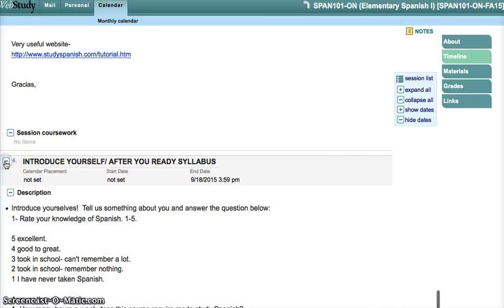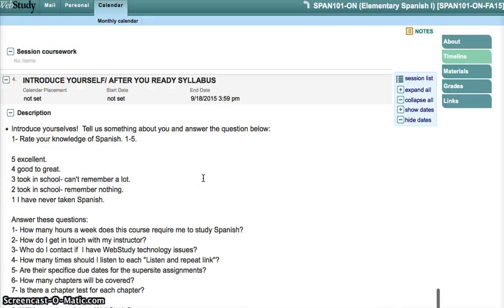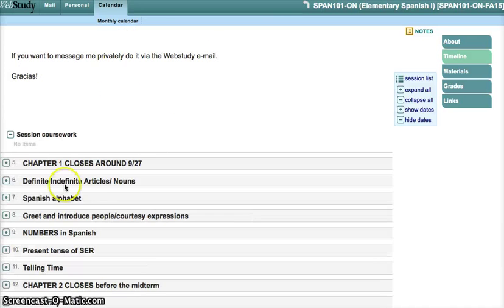Now, I want you to introduce yourself after you read the syllabus, and only after you read the syllabus, because you have to answer these questions, and then send them to me via email. It says right here that Chapter 1 will close around 9/27. I don't put closing dates here because I've learned that students don't get to it on time, it closes, and then I have to start reopening them. I'm telling you right now that Chapter 1 will close around 9/27, so make sure that you're done with Chapter 1 by 9/27.